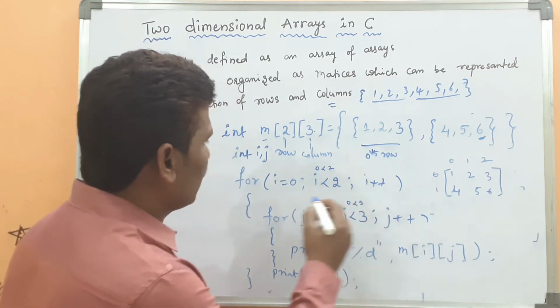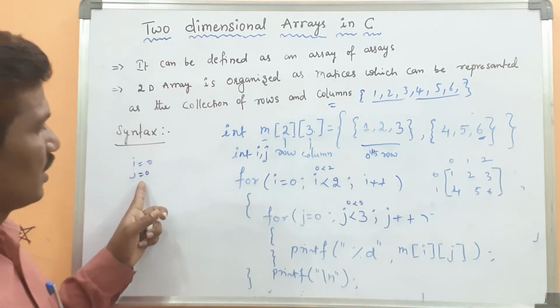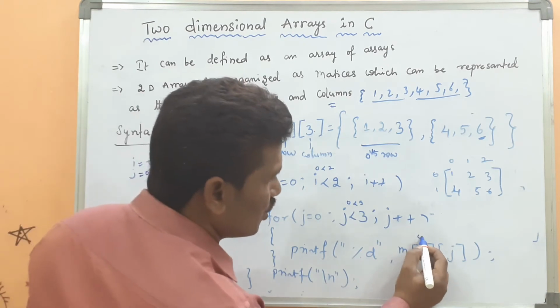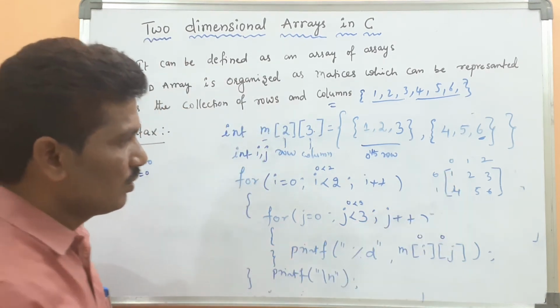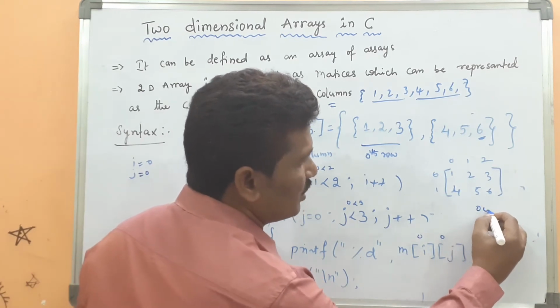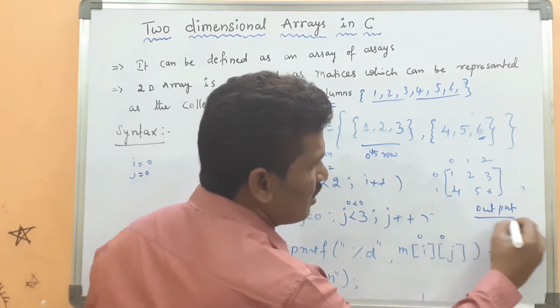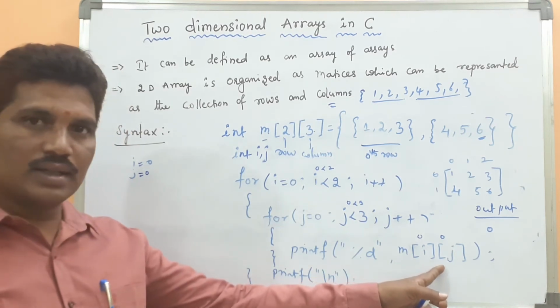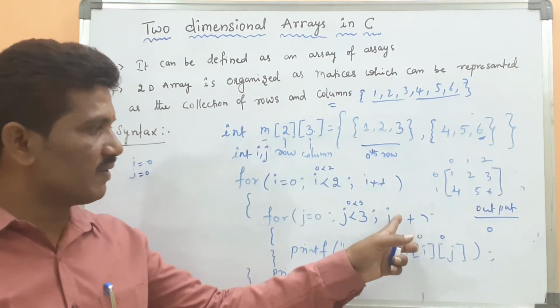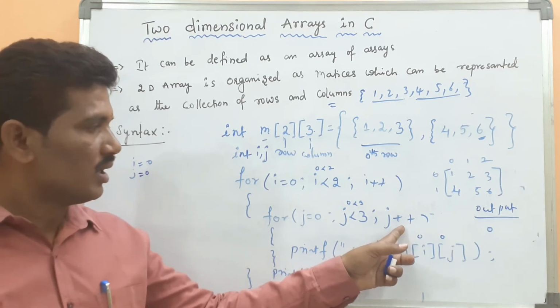Here, I value is 0 and j value is 0. So m of 0, 0, what is the value? 1. So 1 will be printed. After executing this statement, j value is incremented by 1.